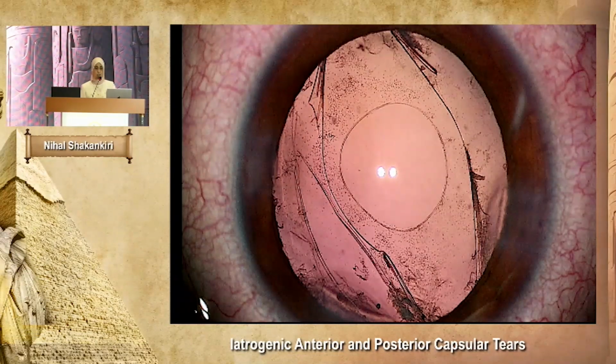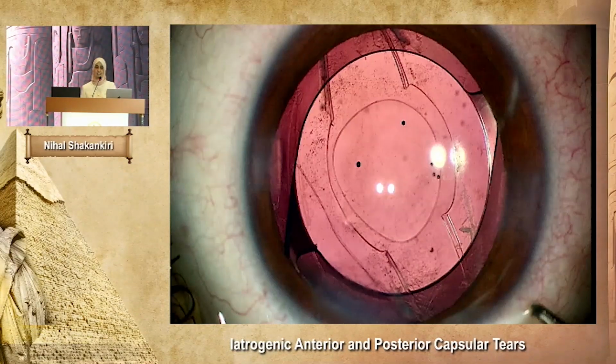So, despite having a tear, traumatic in the anterior capsule and iatrogenic in the posterior capsule, we still can inject the intraocular lens inside the capsular bag. And you can see here, this is the posterior capsular defect.